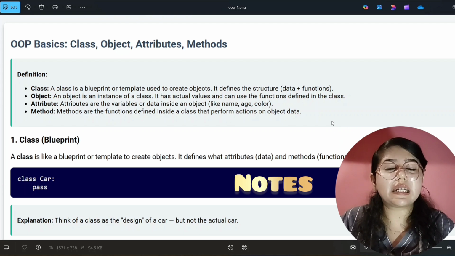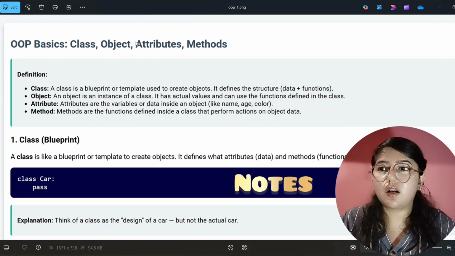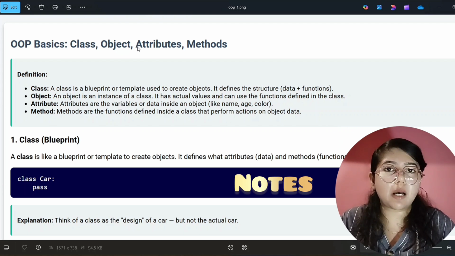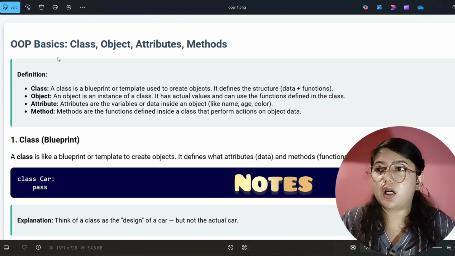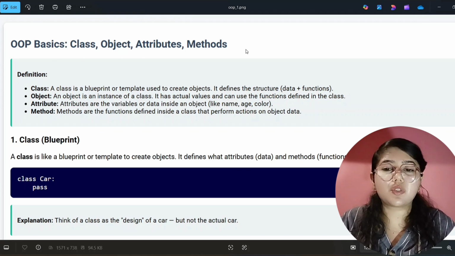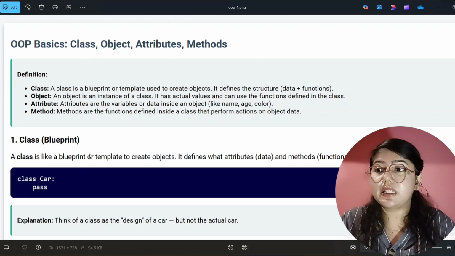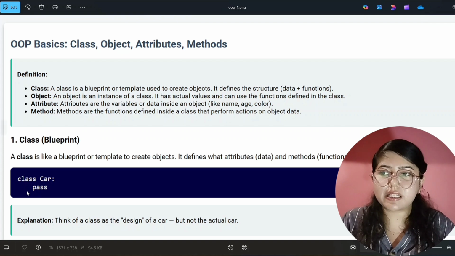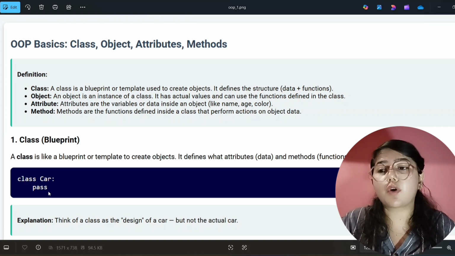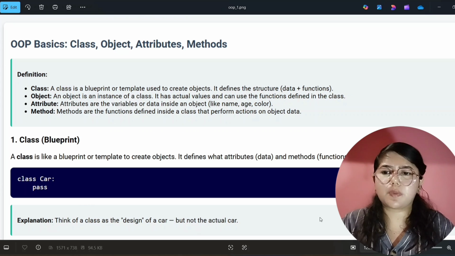So now before starting our advanced topics in OOPS, first I'll explain with the help of an example. Here I am taking a car example, right? So see here, we have seen the class, objects, attributes and methods definitions, right? Here I am giving you an example of a car, and this is the blueprint because we are creating a class and its name is Car. Here we are writing only pass. We are not writing properties here, okay? And this is the explanation part.